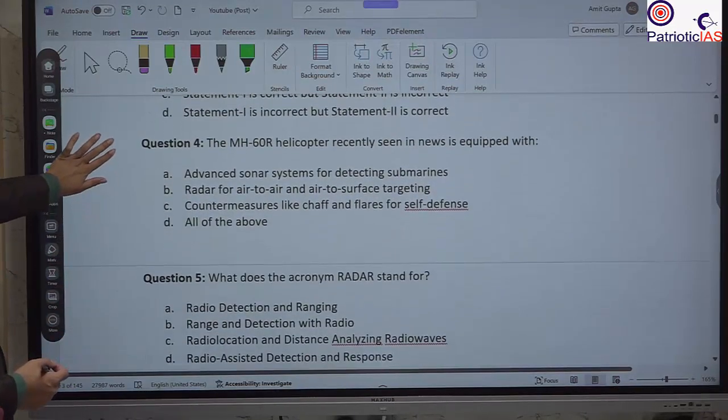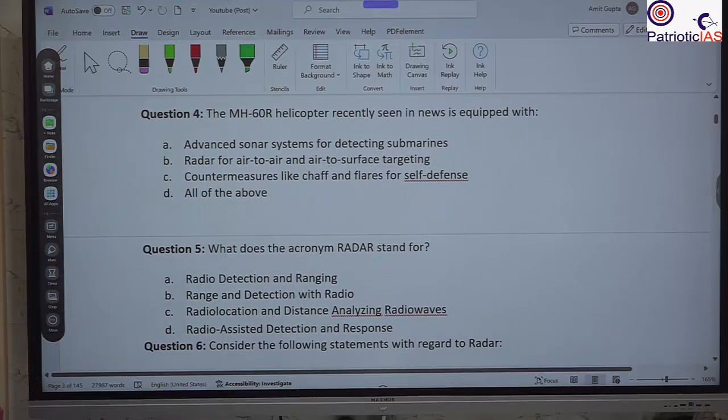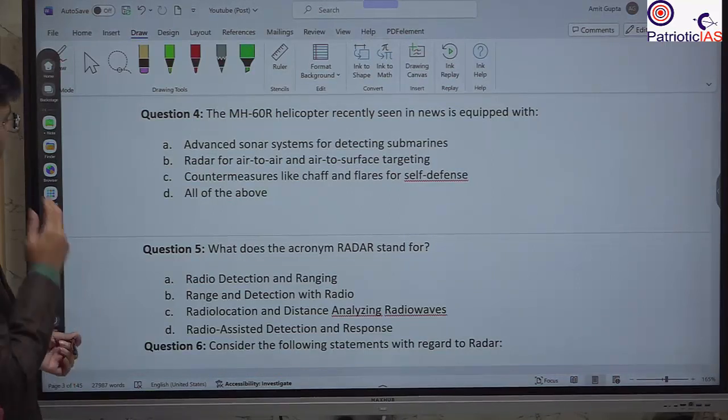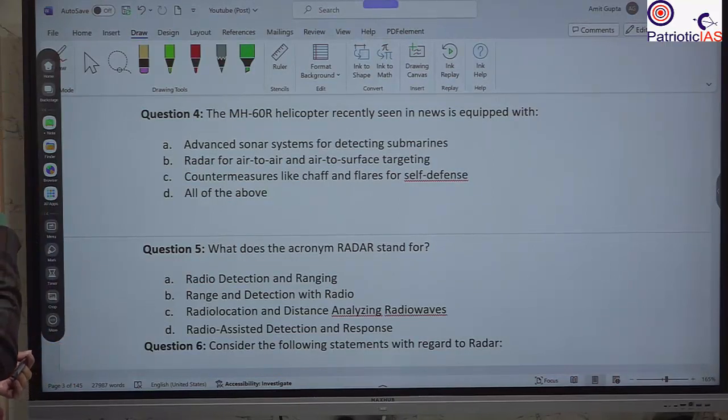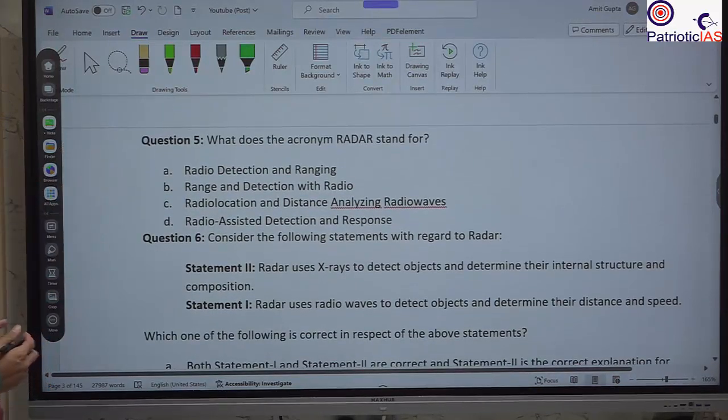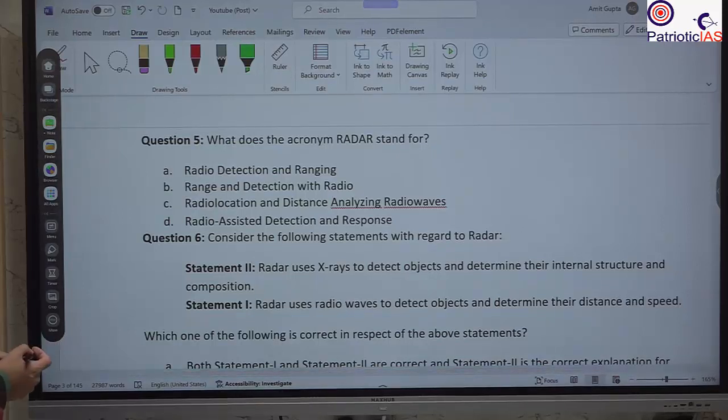Next question. The MH-60R helicopter recently seen in the news is equipped with: A. Advanced sensor system for detecting submarines. B. Radar for air-to-air and air-to-surface targeting. C. Countermeasures like chaff and flares for self-defense. D. All the above. Please answer. What does the acronym RADAR stand for? A. Radio detection and ranging. B. Range and detection with the radio. C. Radio location and distance analyzing radio waves. D. Radio assisted detection and response. Please answer.